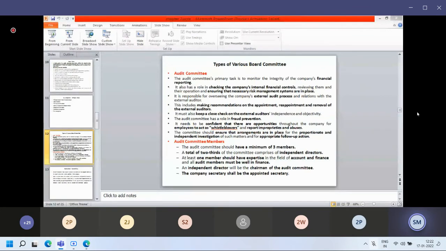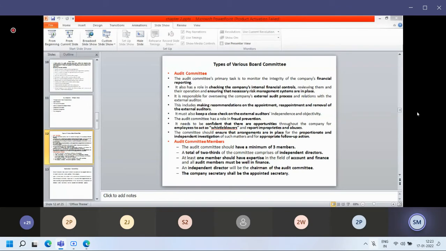The committee should ensure that arrangements are in place for proportionate and independent investigation of such matters and appropriate follow-up actions. So the audit committee has some norms and regulations. There should be a proper inquiry if corruption or fraud happens in the organization. It should go through the proper process, with follow-up step by step, and action taken until the matter is resolved.